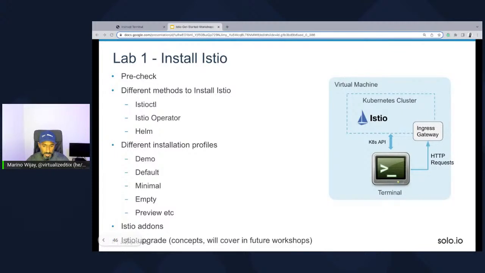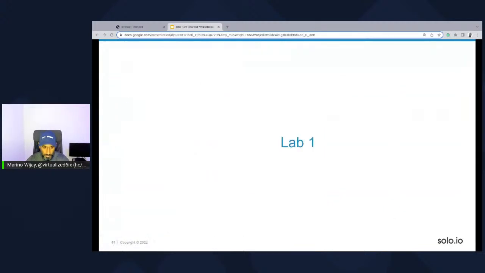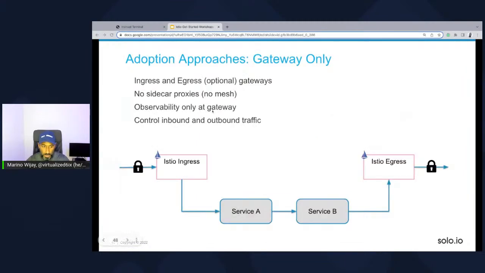And then we'll also see that there are some add-ons deployed as well. And then there are a few other labs that we'll do. So we'll also deploy the Istio Ingress Gateway so that we can actually get access to services inside the mesh. So the Istio Ingress Gateway is secure. I mean, quite honestly, it's the entry point into our environment.